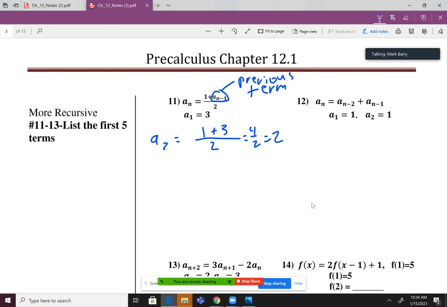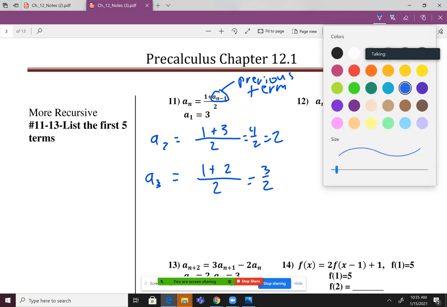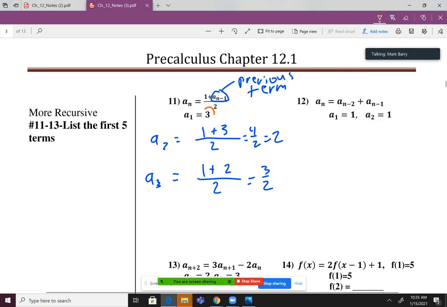So now I got a sub 2 is 2. A sub 3 then is 1 plus the previous term over 2. However, now the previous term is 2. So where am I getting these numbers once again? A sub 1 goes right there, and then this answer goes right there. That position in the top right of this particular fraction is where I'm plugging in the previous term. So that's where this 3 over 2 is going to go in my next round here.